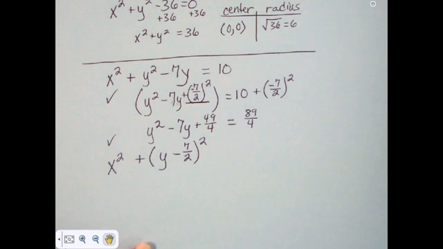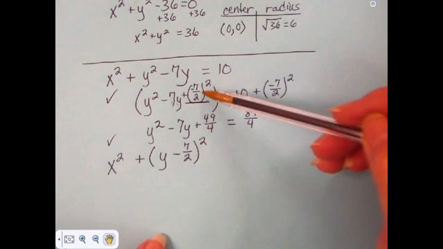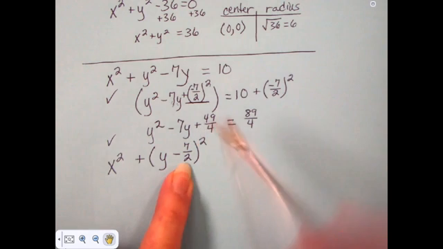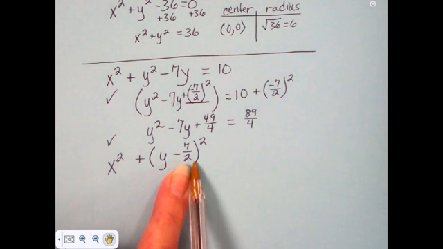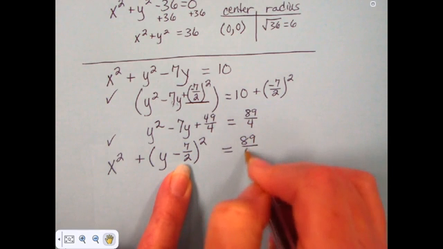Y minus 7 over 2 squared. Now, as soon as you find out whatever you have here that you have to square to find out what you have to add to both sides, it's going to show up again here. And then on this side, this stays 89 over 4.